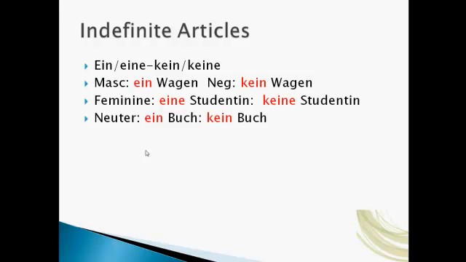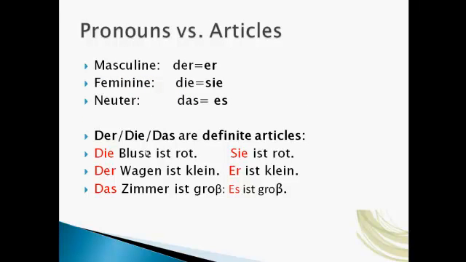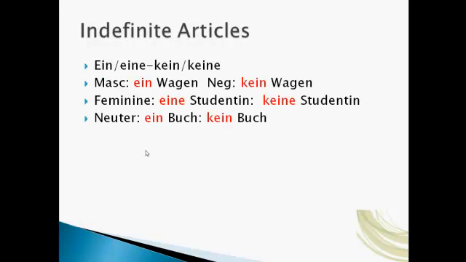Indefinite articles. So definite articles you just saw in the previous slide. Definite articles are the. In English we have the. Indefinite articles is a or an. In German you have ein, eine, and for the negative, kein, keine.